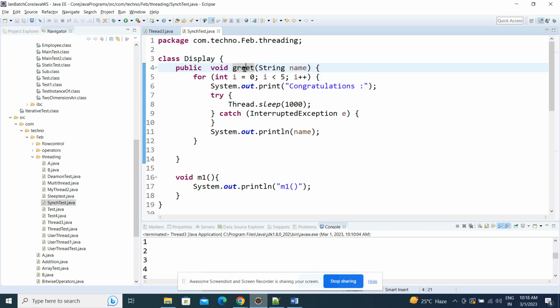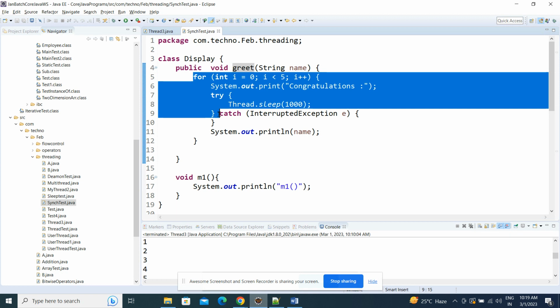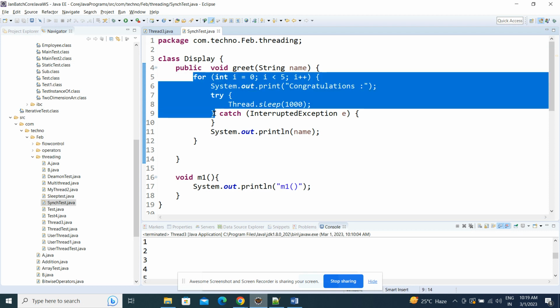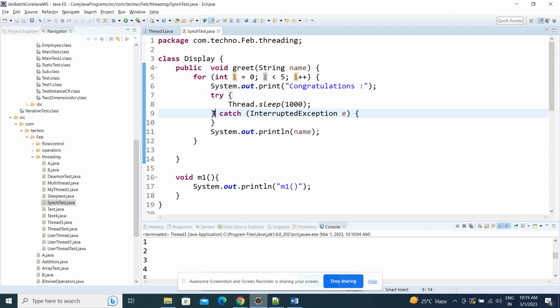If you're not using the synchronized keyword, at a time two threads can access this method. Let's say one thread has started its execution and only two iterations are completed out of the for loop, which is 5 times. The first thread started its work but has not fully completed it. Only two of 5 iterations are finished, the rest of three are still pending, and thread 1 stops its execution and gives a chance to the other thread which is in waiting mode.